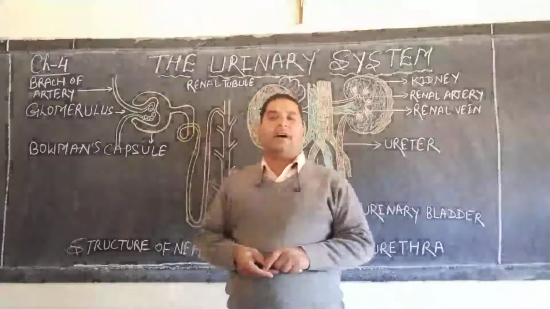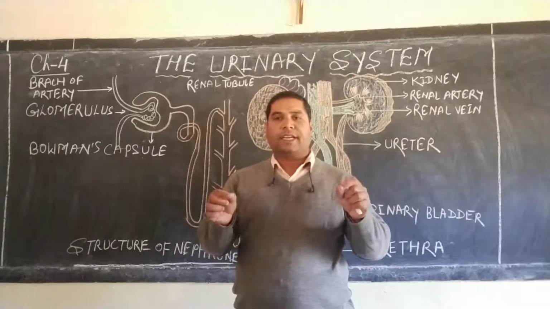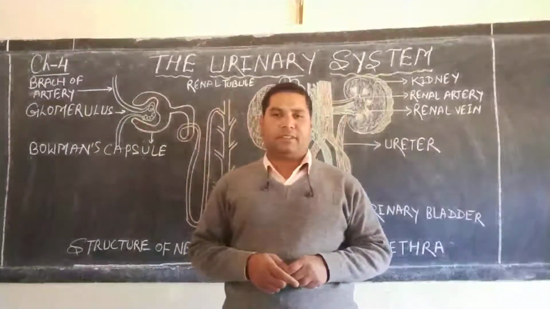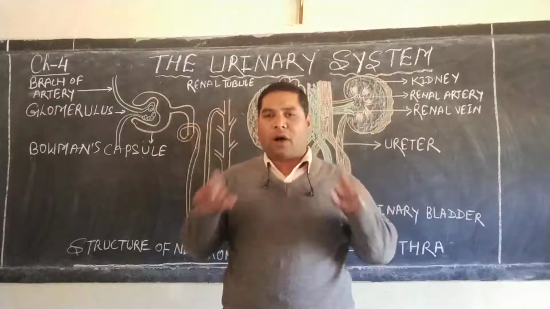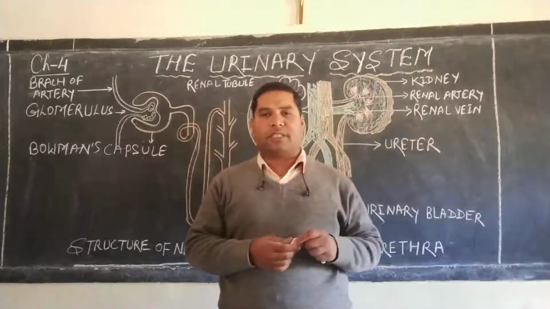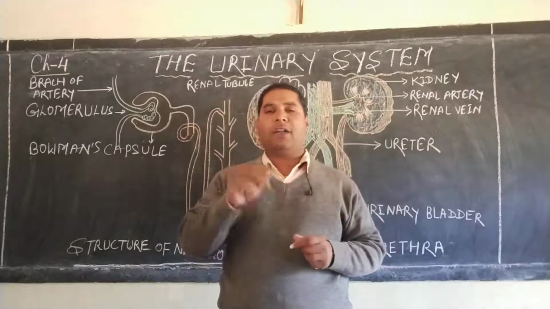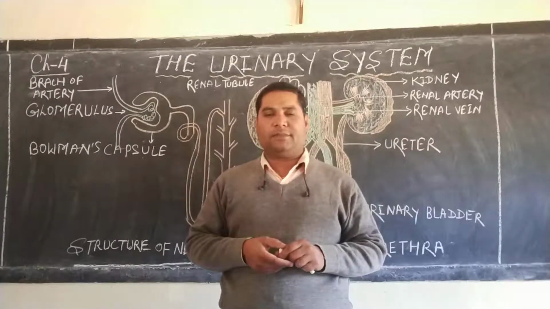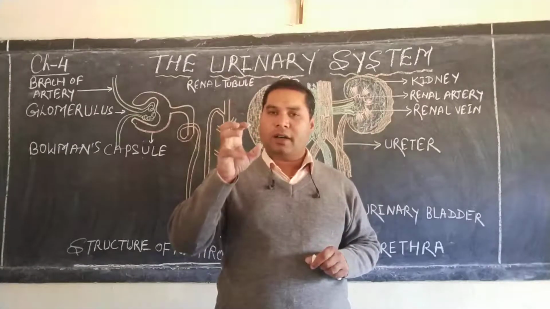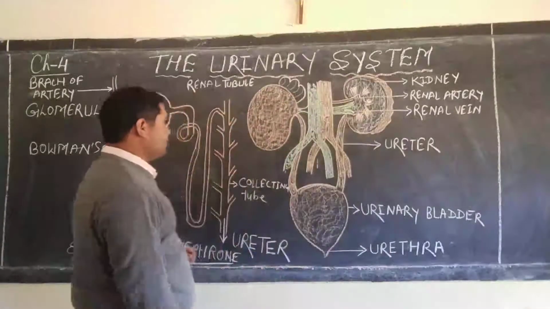let us know about the kidney's location and function. A pair of bean-shaped kidneys is located on either side of our backbone, at the back of the stomach, you can say. This pair of kidneys is the main excretory organ of the human body. So let us know its main function.